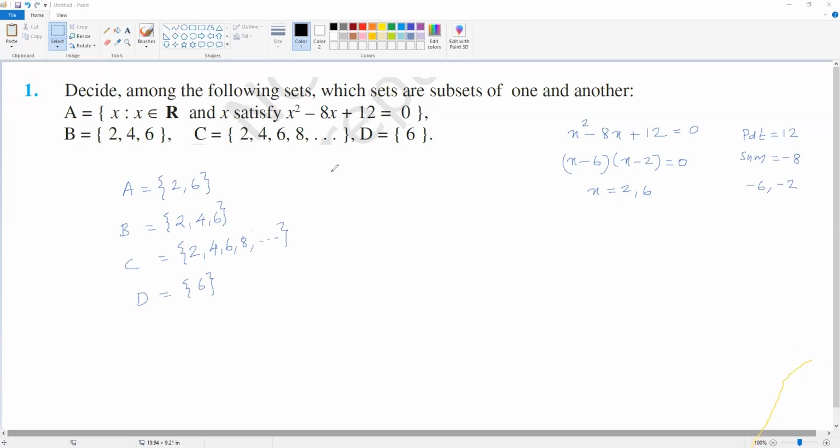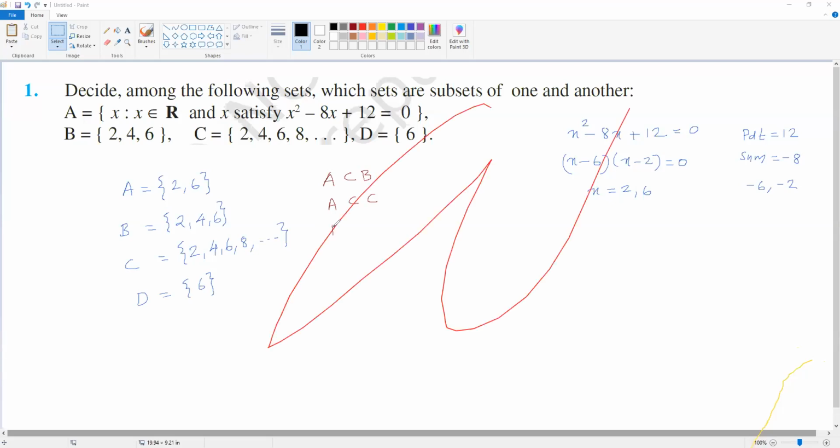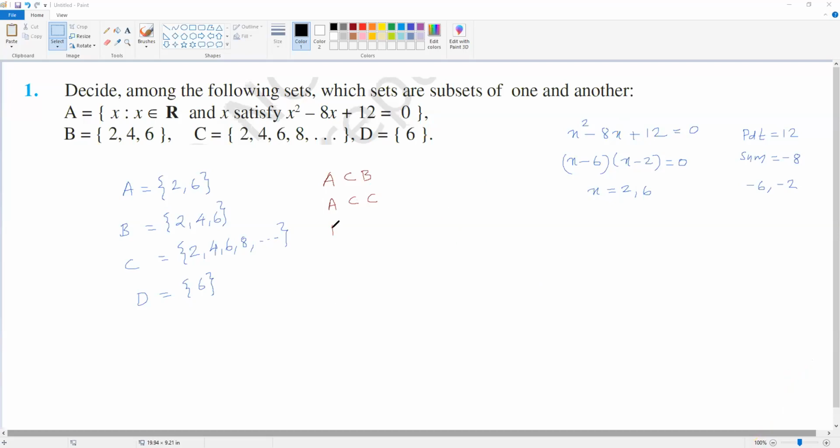You can see that A में जितना भी elements है पूरा का elements B में है. So you can say A is a subset of B. A में जितना element है पूरा का elements C में भी है. So you can say A is a subset of C. But A is not a subset of D because A में जितना element है पूरा का element D में नहीं है. Now B देखो.